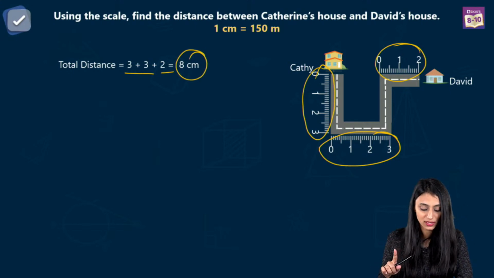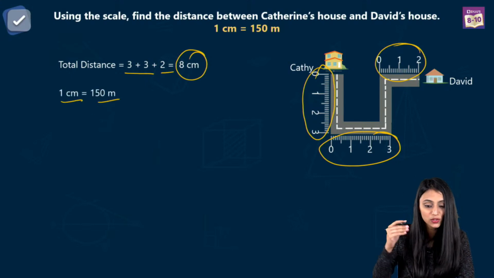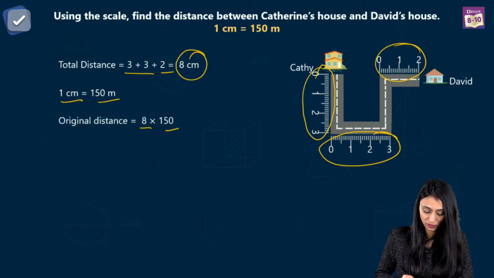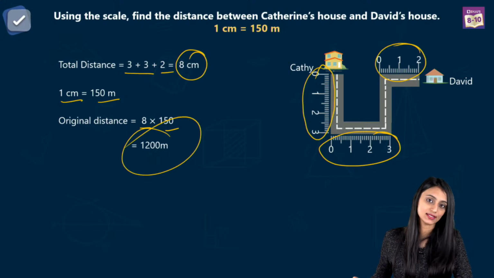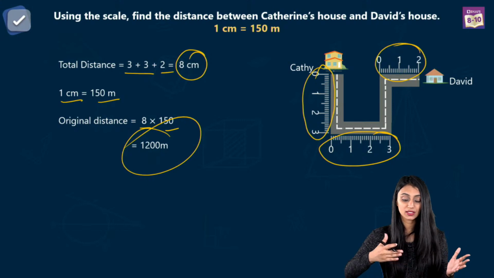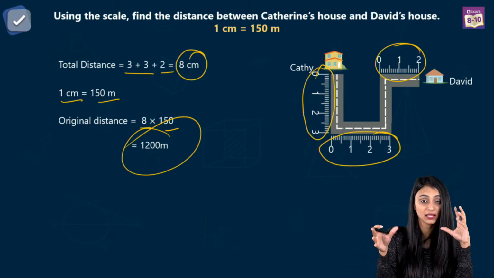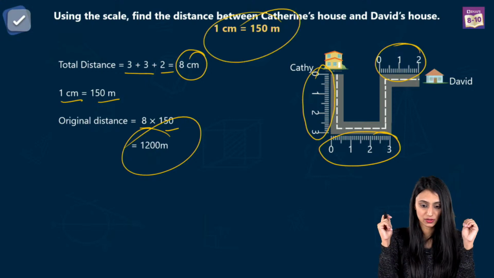That's the total distance which I can see on this map, on this scale over here, right? But the actual distance, 1 centimeter is actually equal to 150 meters, right? So the original distance would be 8 times 150, which is equal to 1200 meters. That's the original distance, right? See, the distance that you see on the maps and the actual distance are always different, right? So this is what scaling tells us, right?